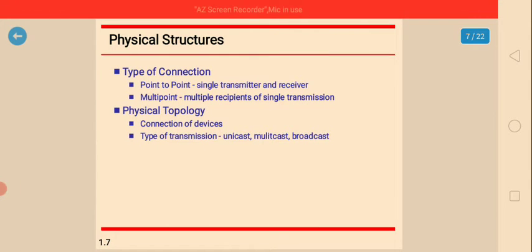Next one, the physical structure. So what is the physical structure here? In this physical structure, the types of connection. So here point to point, signal transmitted and receiver. So here we are going to connect point to point. Then multi-point in the sense of what here? Multiple recipients of a single transmission. Here one cable is divided among a number of computers. That is what we are going to call multi-point.